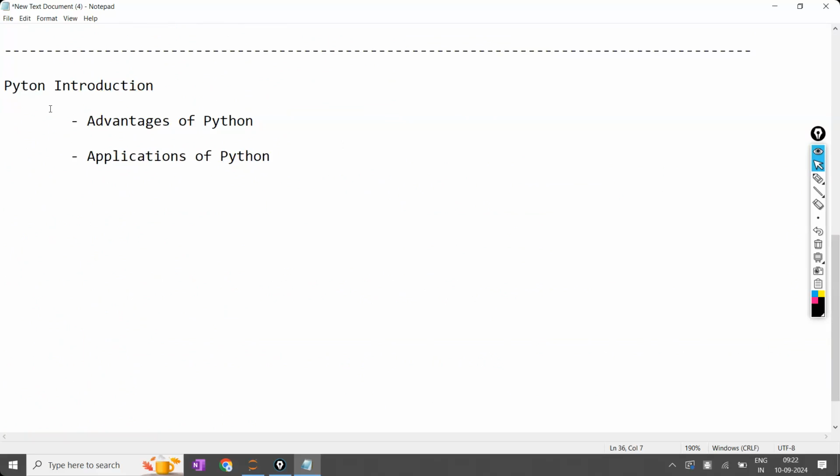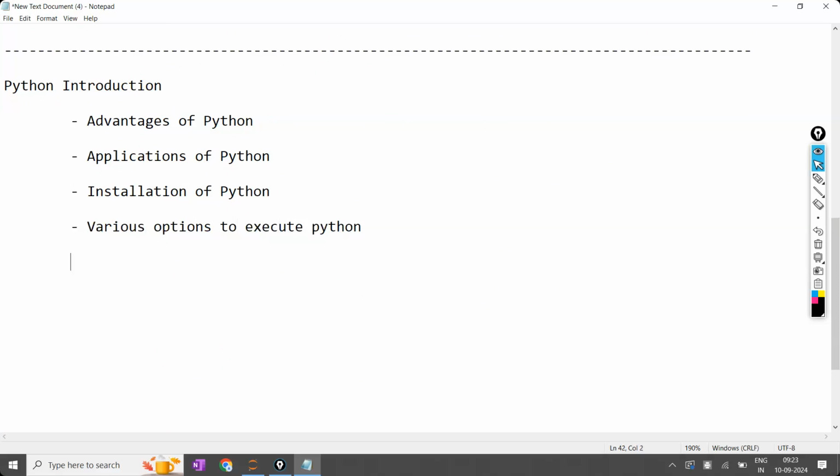Right, so now the Python introduction is completed, along with the advantages and applications of Python. We have also seen the installation of Python. And what are the various ways to execute Python? Various options to execute Python. In that, one of them is the Python command prompt.